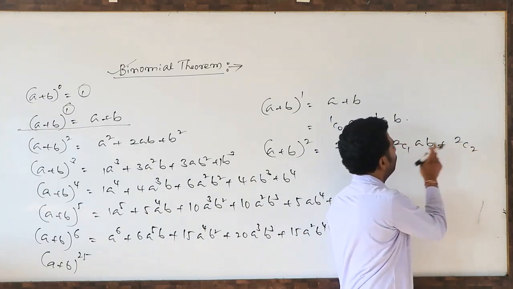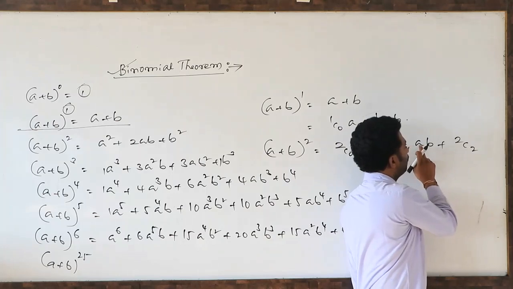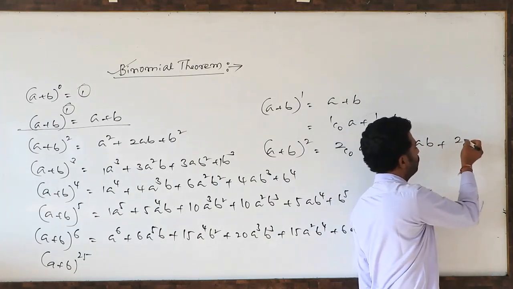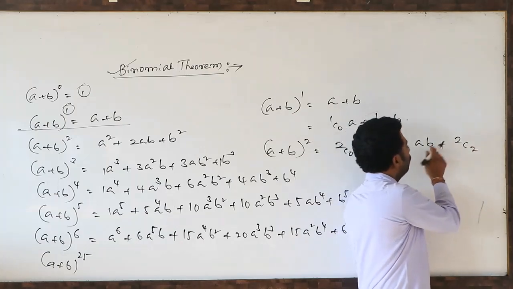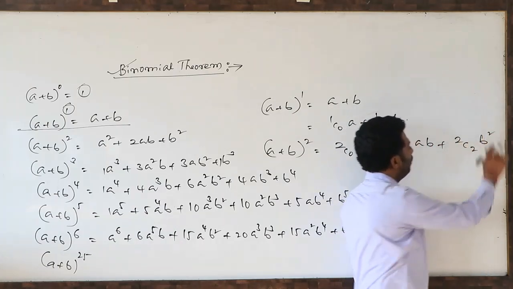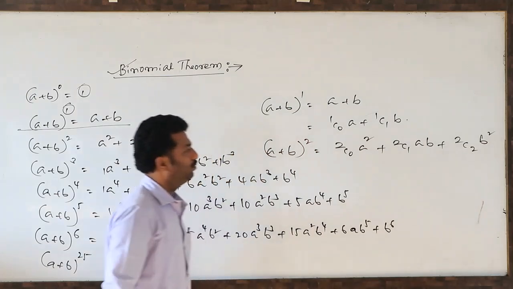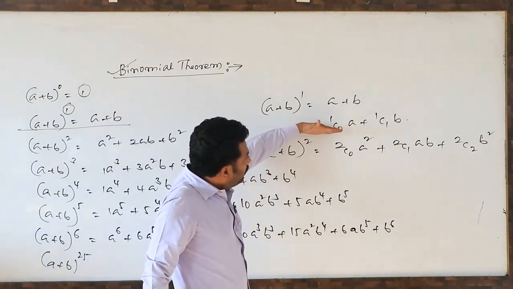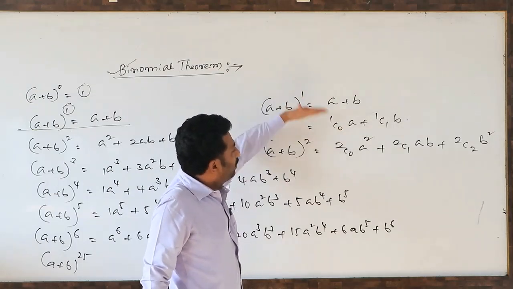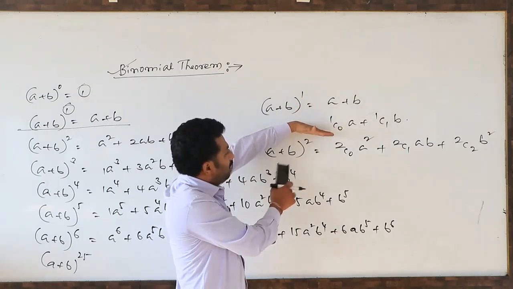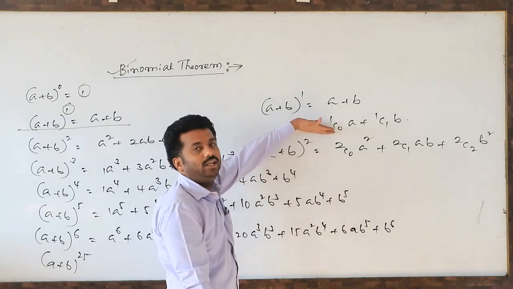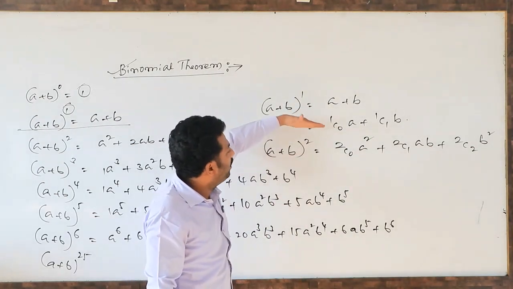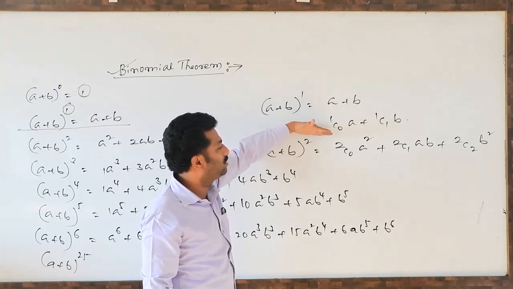After 2C1, 2C2. What is the power of a? It is 0, and a to the power 0 is nothing but 1. Then what will we get? This will be b squared, so 2C2 b squared. See, without using the (a + b)^1 expansion, we have clearly written (a + b)^2 independently. We are not depending on any other expansions.